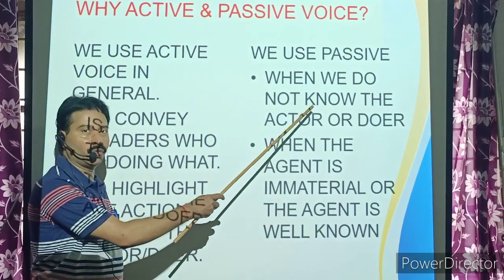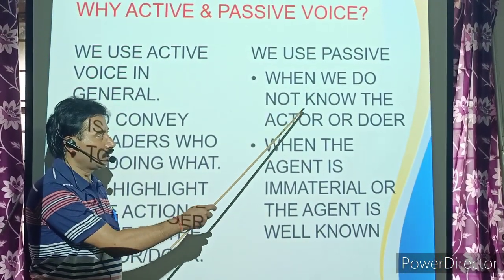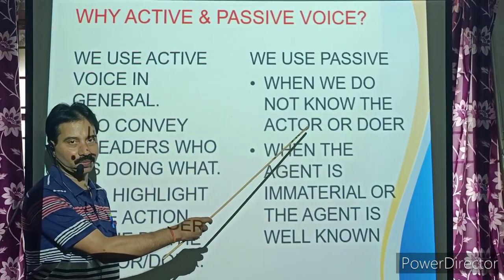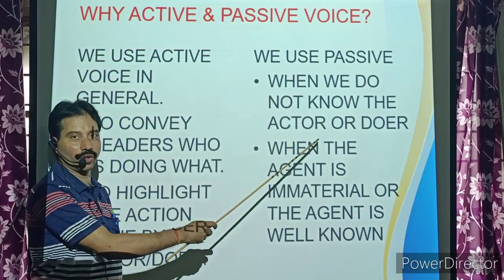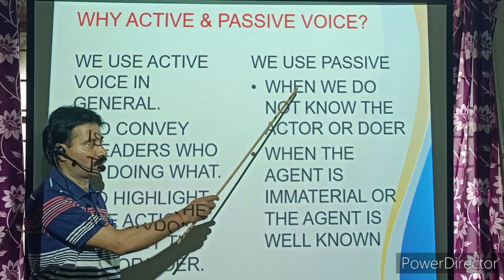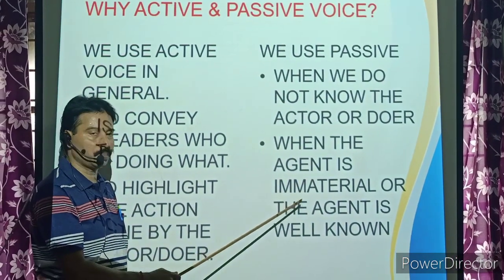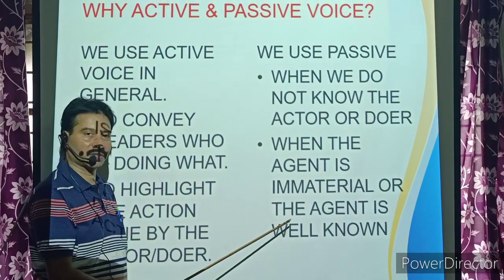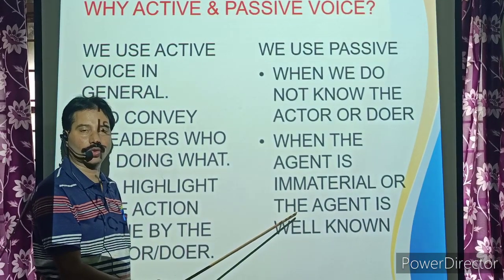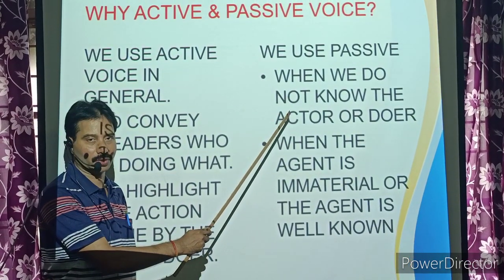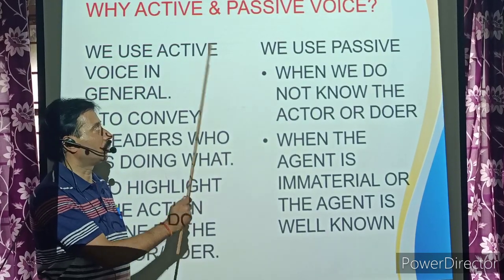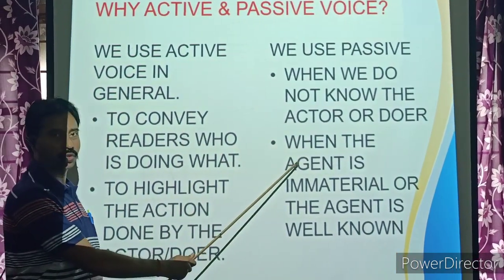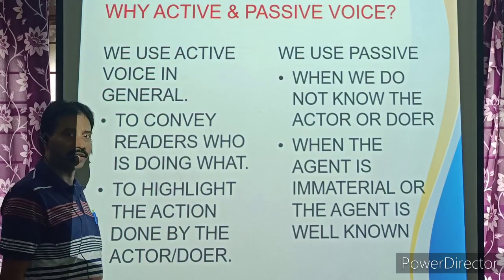And we use passive voice when we do not know the actor or doer. When the agent is immaterial or the agent is well known, at that time also we use passive voice. Hope you all understood why we use active voice and why we use passive voice. You can take a screenshot of this.